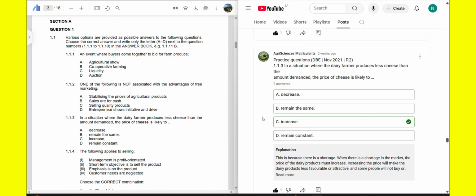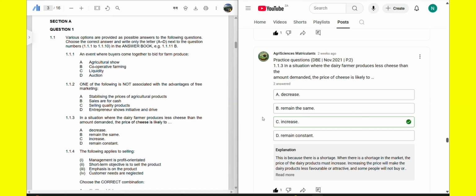1.1.3, in a situation where the dairy farmer produces less cheese than the amount demanded, the price of cheese is likely to: option A, decrease; option B, remain the same; option C, increase; option D, remain constant.